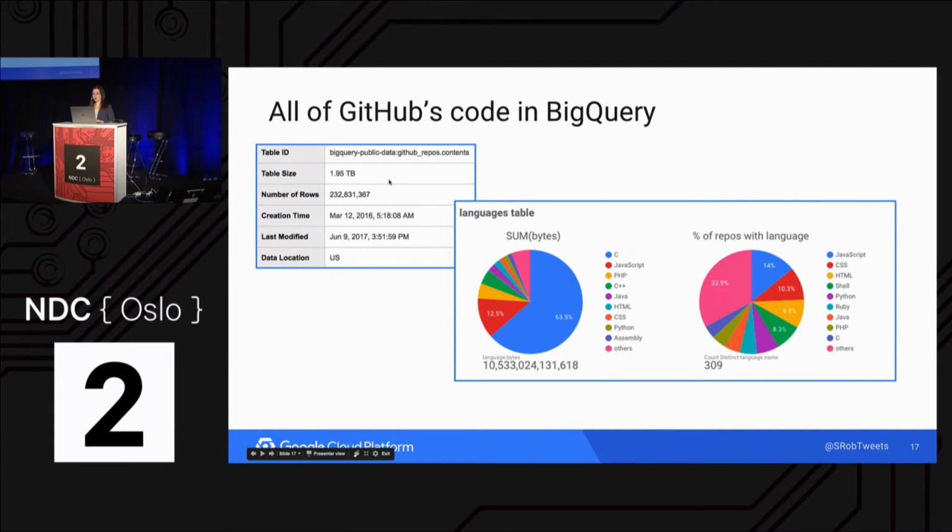It's almost 2 terabytes, which is a lot. This is a table that contains the contents of every file on GitHub in the head branch. So it's a lot of data. And using Data Studio, this is a visualization of the languages by bytes and then by repositories. So by bytes, C accounts for 63% of the code on GitHub, whereas if we look at by repositories, JavaScript has the most with 14%.